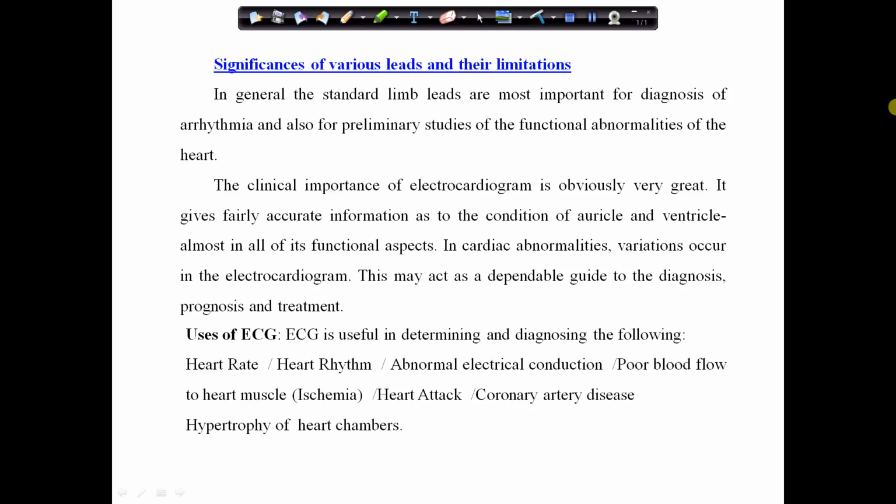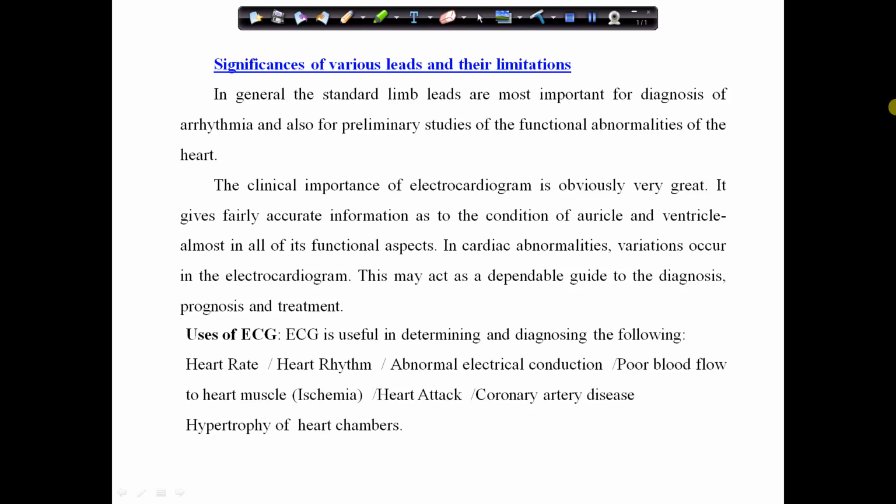You know that for the diagnosis of heart disease and abnormalities of heart function, ECG is very important. It is a very important clinical tool to know the irregularities of the auricle and ventricle and their functional aspects, and any cardiac abnormality can be diagnosed with the help of the electrocardiogram.